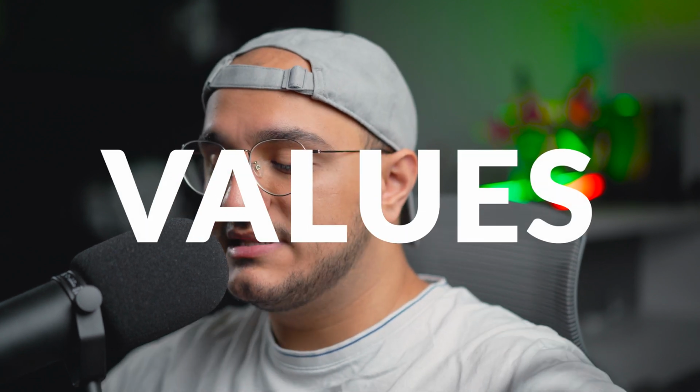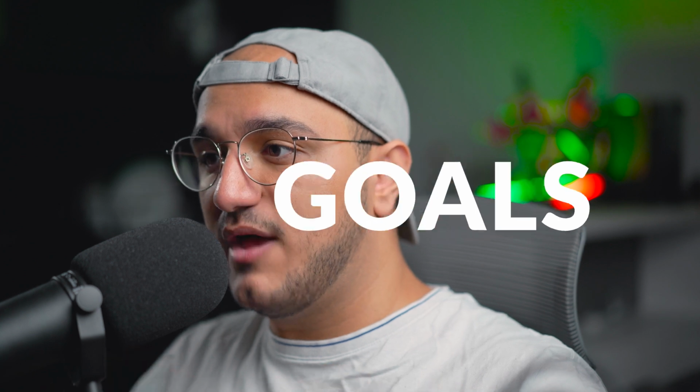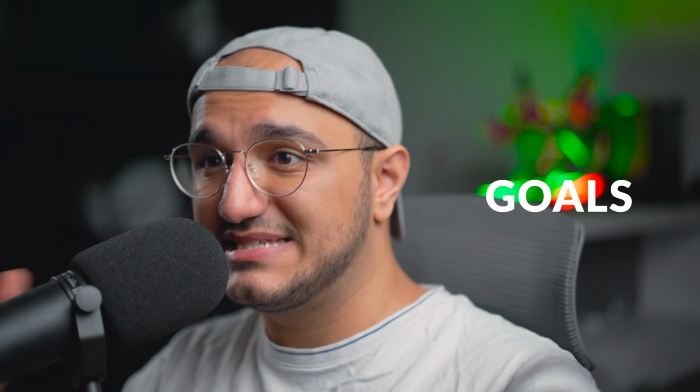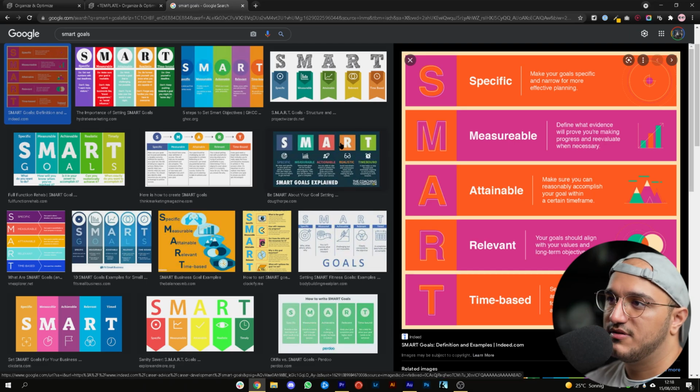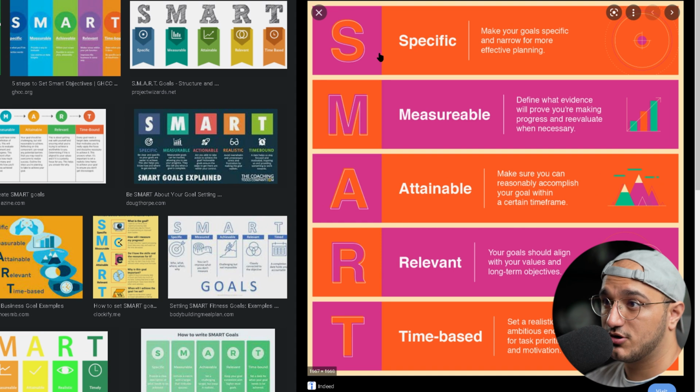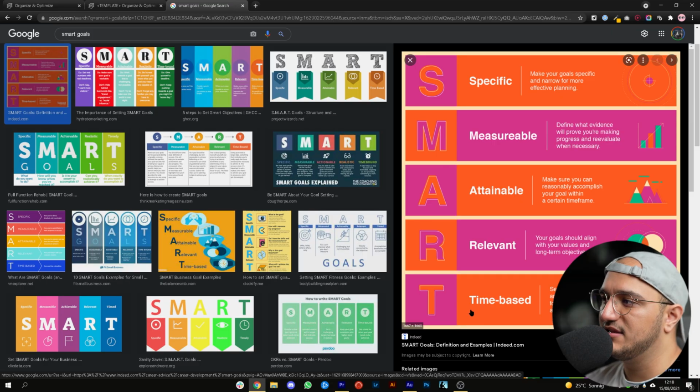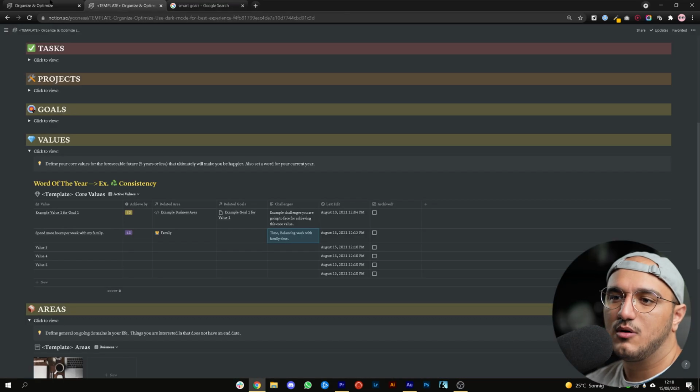Values are things that we set very vaguely, very big things that are emotionally attached to us, whereas goals need to be very, very logical and very specific and measurable so that we can work towards them. And when we achieve them, we can clearly see that we have achieved that goal and we have gotten the results that we were after. A very popular thing about setting goals is setting SMART goals, which stands for specific, measurable, attainable, relevant, and time-based. I don't really want to get too deep into this, but that is exactly what we're going to do anyway.